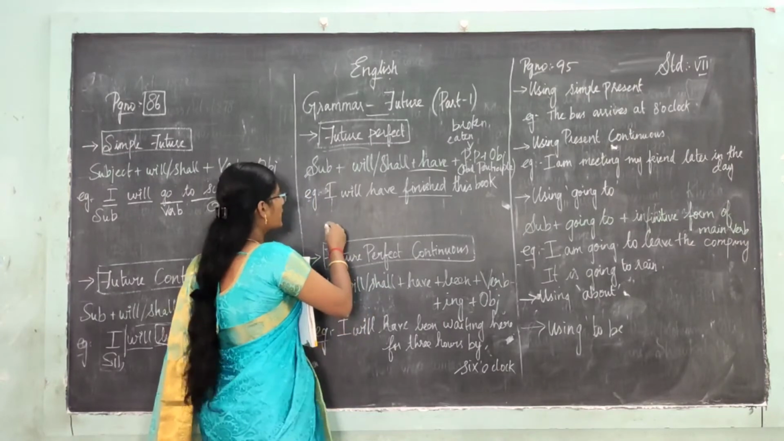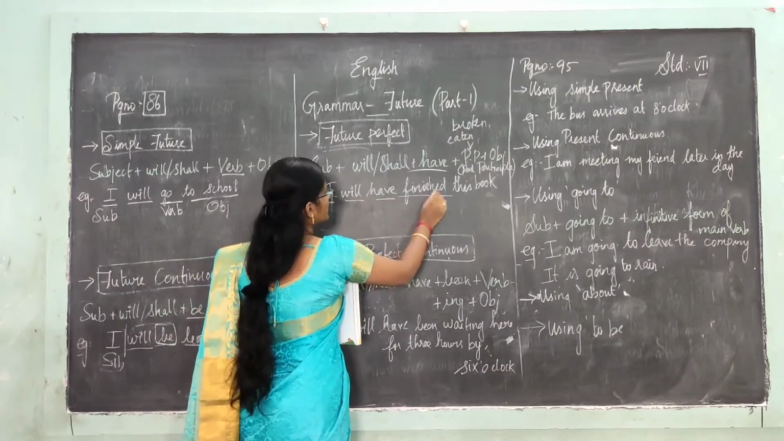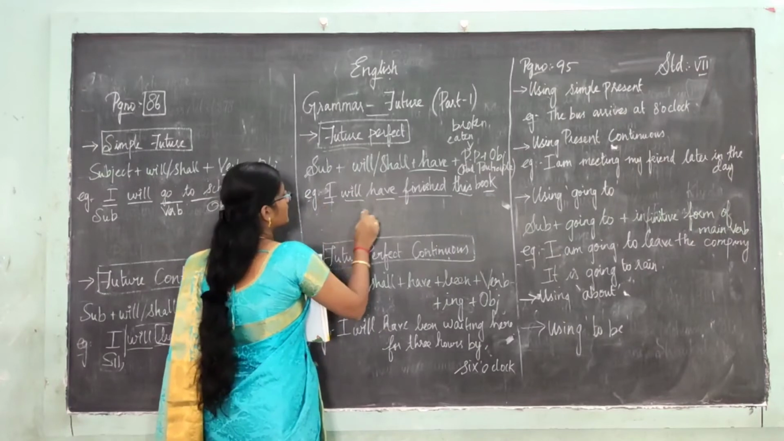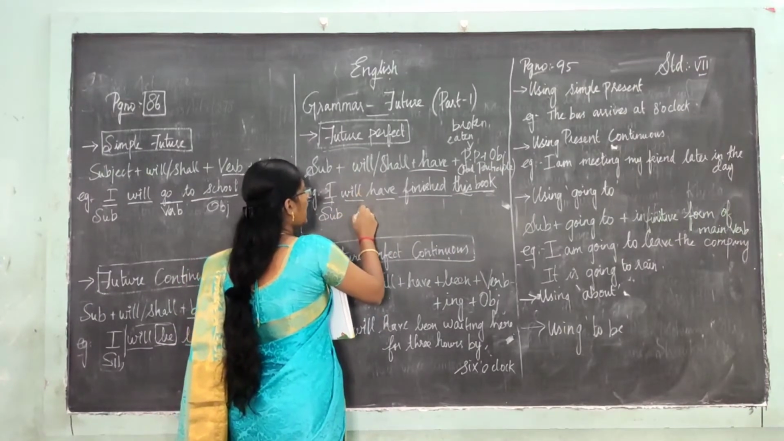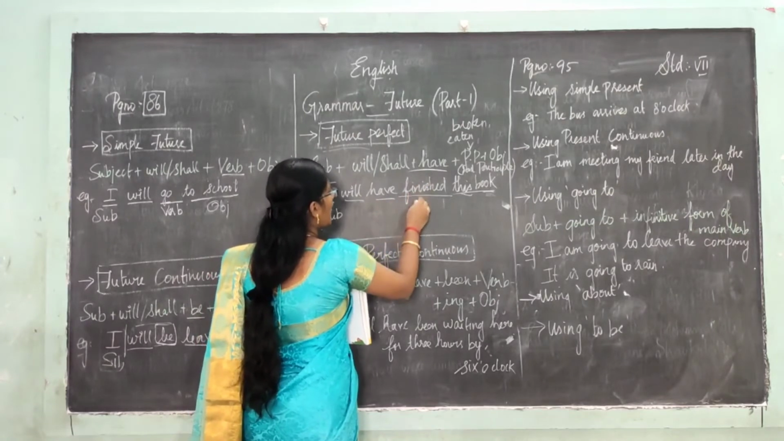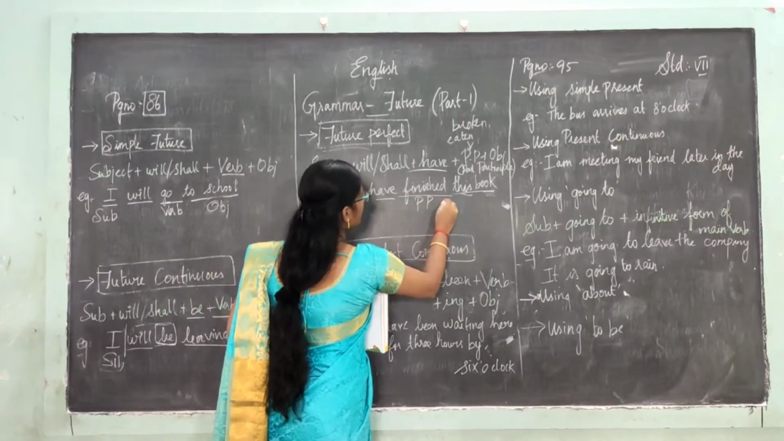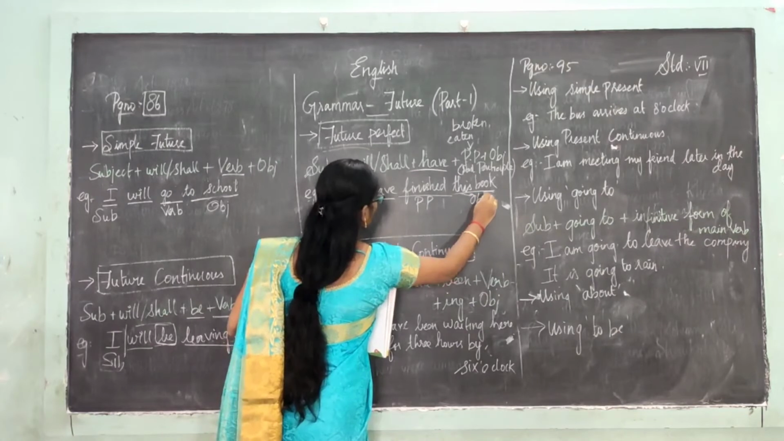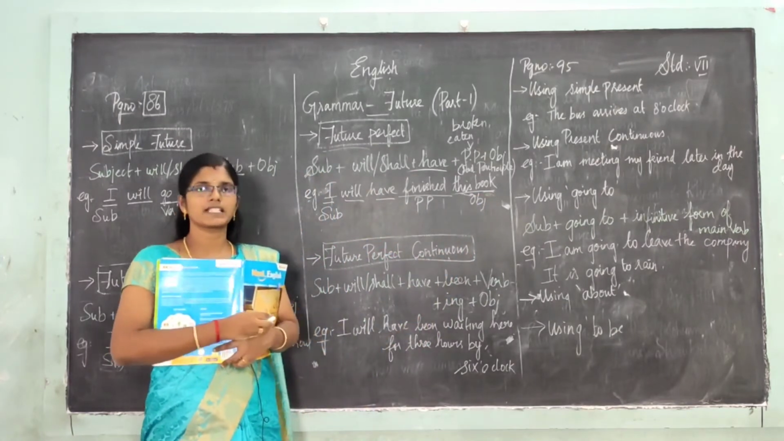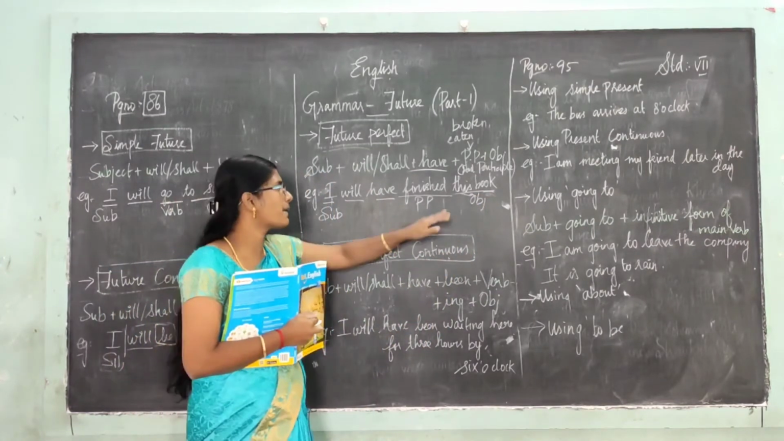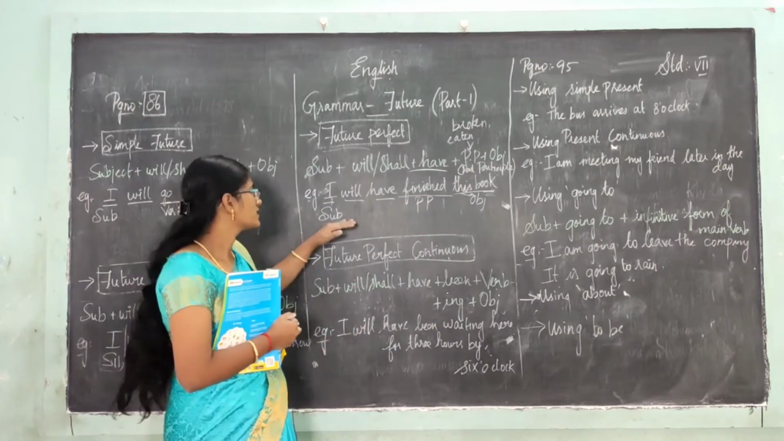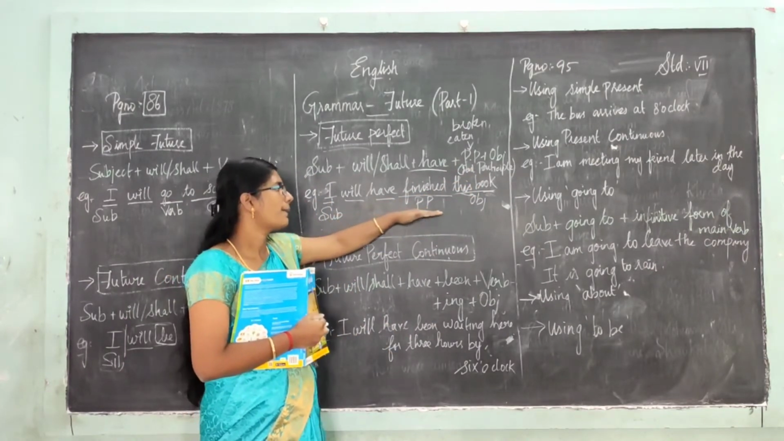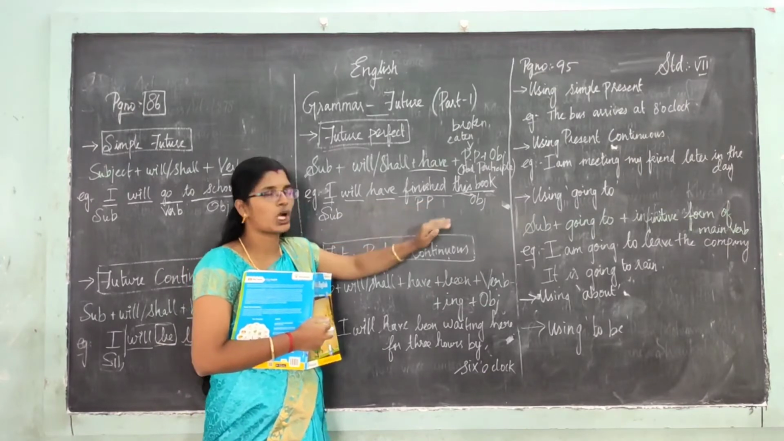Okay? So look at the sentence. I will have finished this book. So what is this? I is the subject, will have, and past participle plus object. Okay, can you all understand? Past participle form of verb, here it is finished. Subject plus will have plus past participle form of verb plus object.